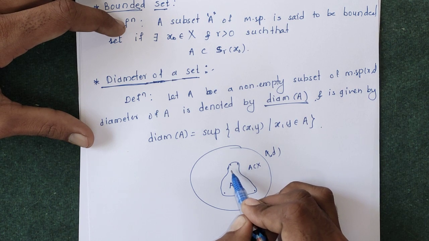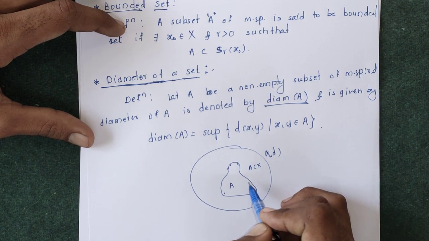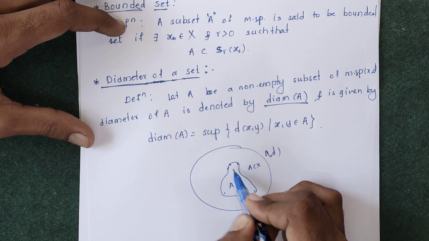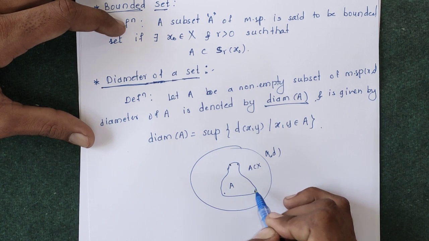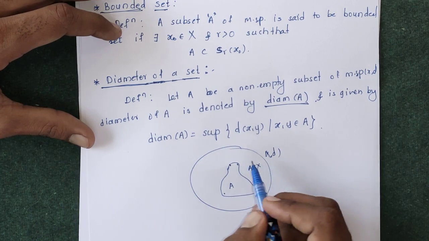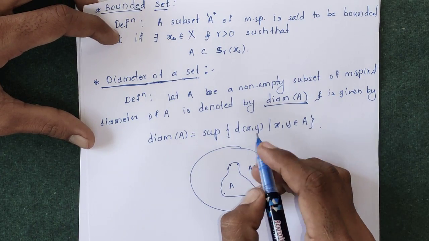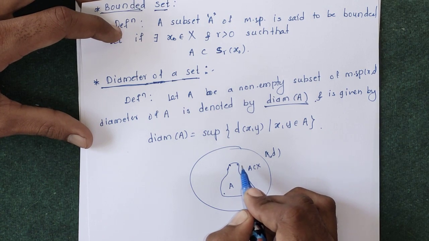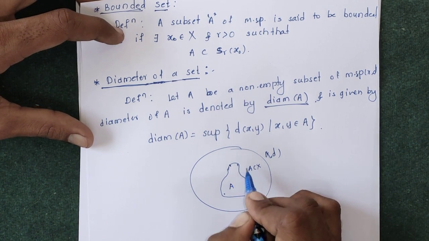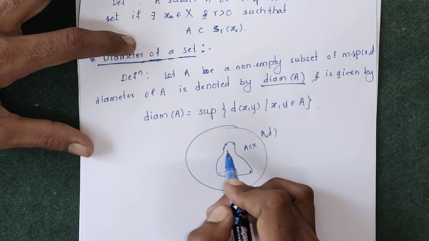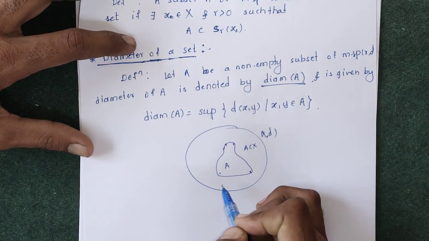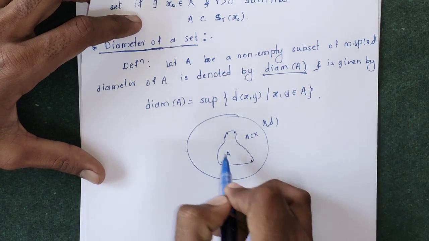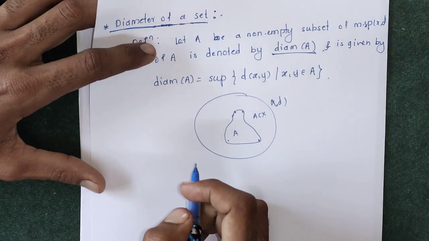Suppose A is an open set; it contains only interior points, so this may be the largest distance between the 2 points x and y. Supremum of the distance between x and y for all x, y belonging to A: for every pair x and y, we find the distances, and the supremum, that is the maximum distance of x, y, is nothing but the diameter of set A. So this is the definition of diameter of A. There is no need to draw this diagram.